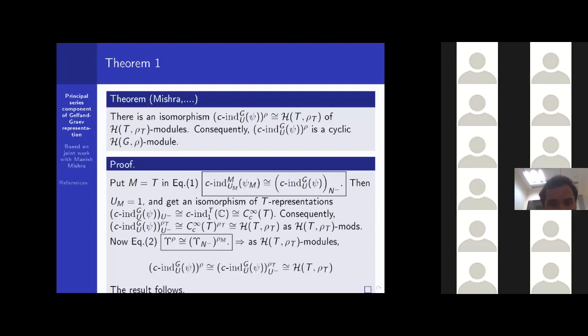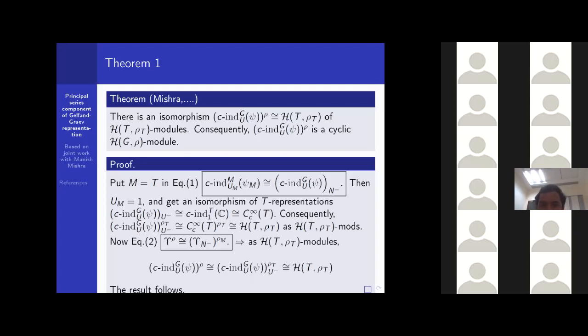Now we recall equation 2. Equation 2 was that the rho isotypic component of any smooth representation epsilon is isomorphic to the rho M isotypic component of the Jacquet module of epsilon.